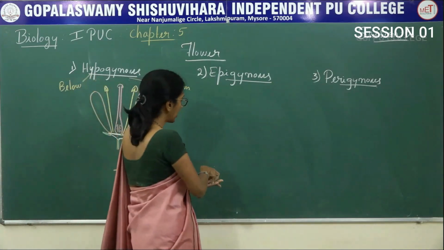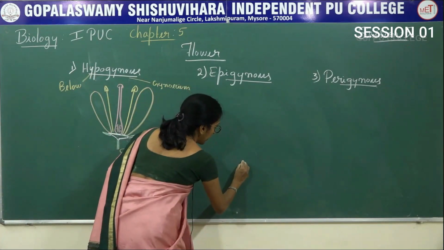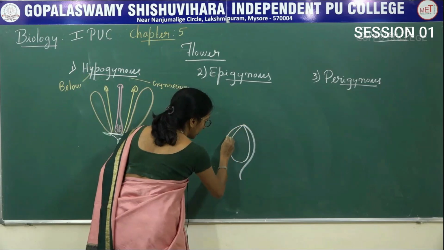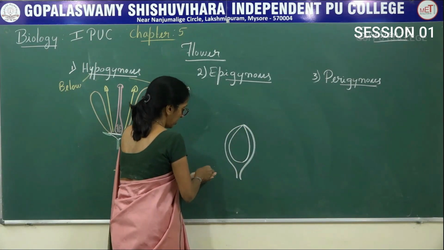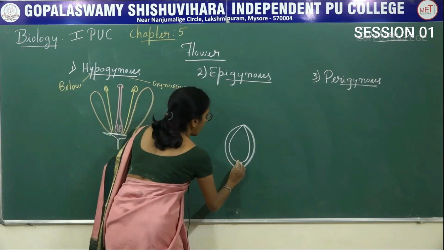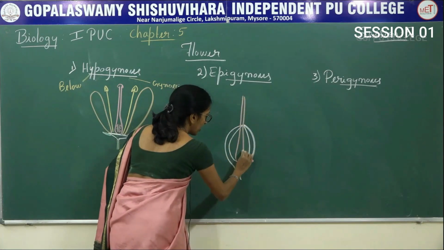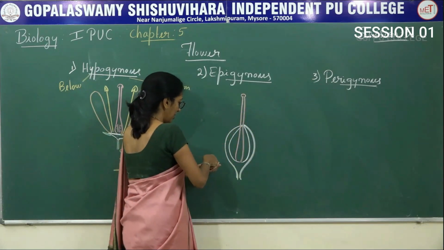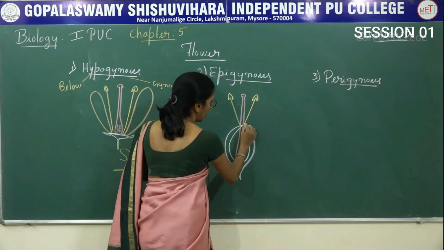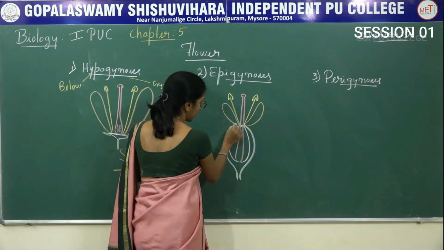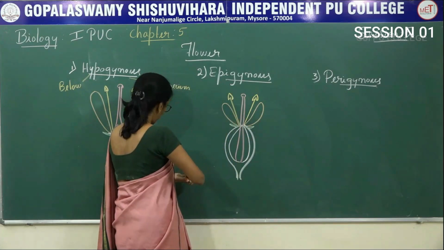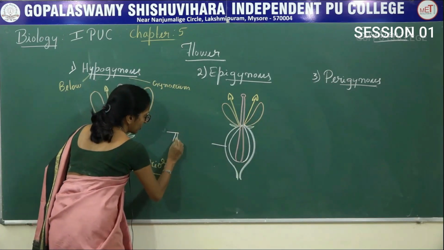Now, coming to the next is epigynous flower. In this case, epigynous. Here, this is the thalamus and this is the pedicel. Now, the ovary part that is present inside the thalamus, and then other floral parts present above the thalamus.